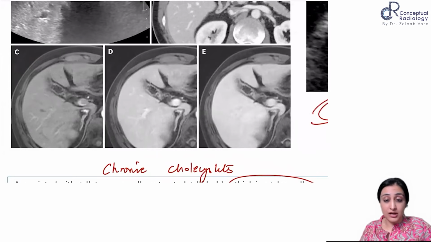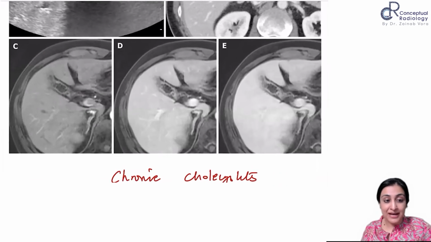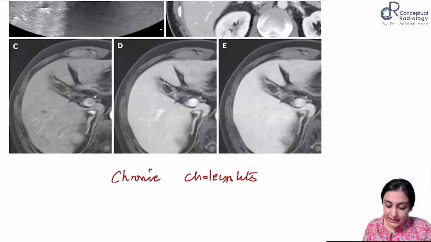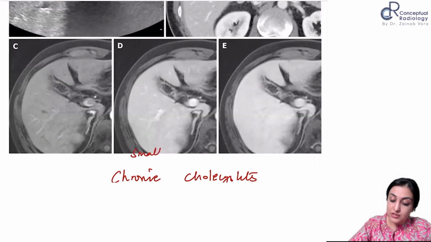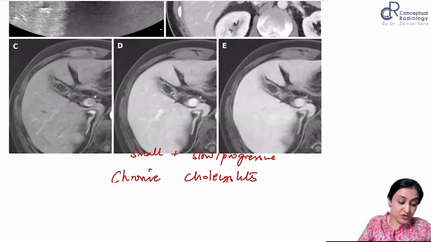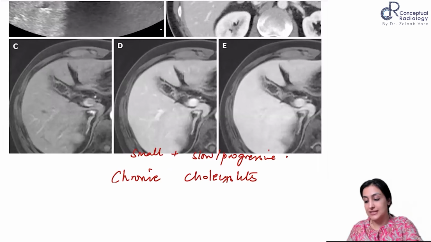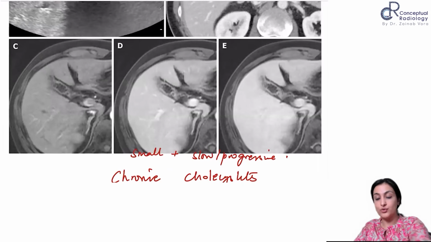Look at the dynamic MR images here. So on the dynamic MR images, what are you seeing? You are seeing that there is this slowly progressive enhancement of the gallbladder wall. So this small gallbladder plus slow progressive enhancement is the feature of chronic cholecystitis, right? So that is what you need to remember here.